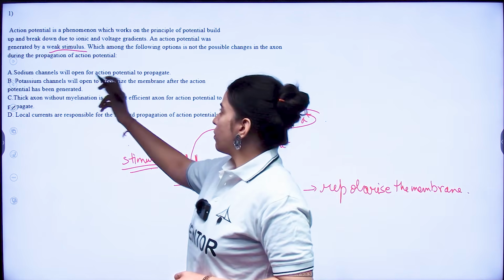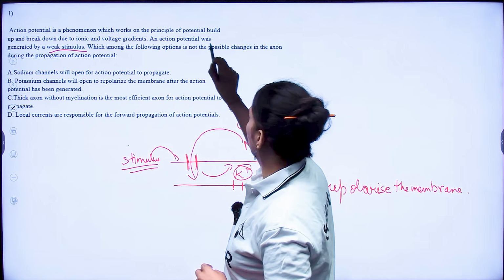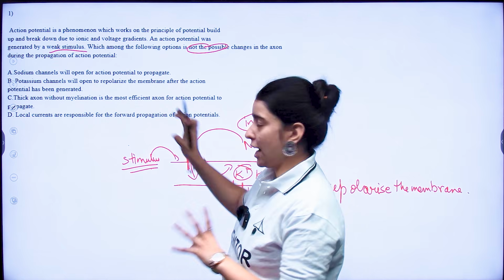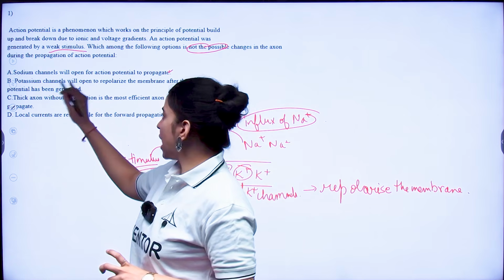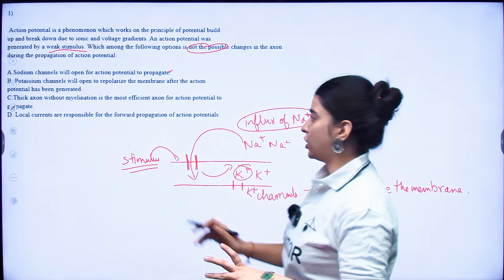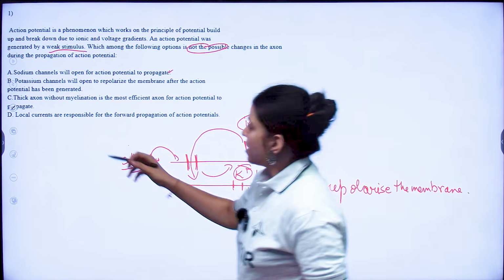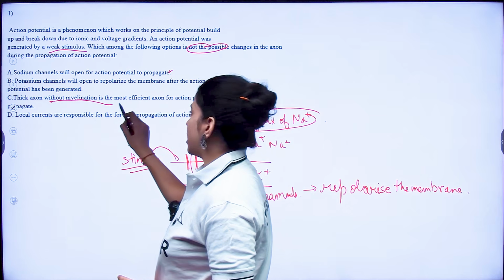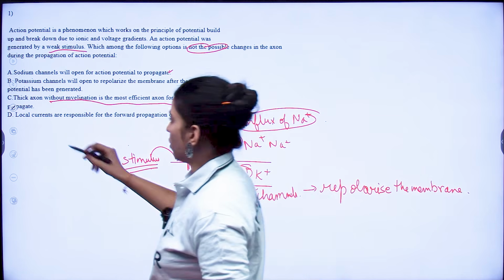Sodium channels will open for action potential to propagate. This is correct. Now they have asked you which of the possibilities is not accurate. So the first option is correct. Second, they are saying potassium channels will open to repolarize the membrane after the action potential has been generated. This is also correct. We just saw that. Then it says thick axon without myelination is the most efficient axon for action potential. Now this is incorrect. Why?